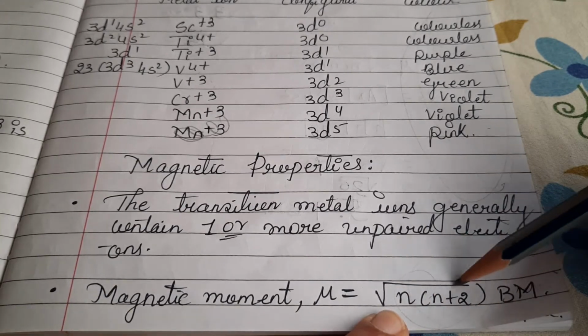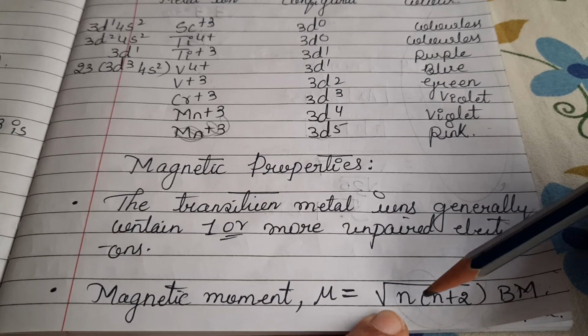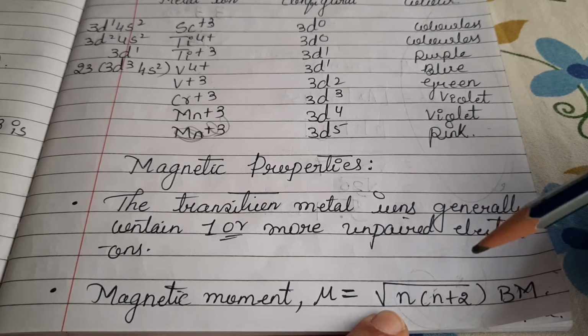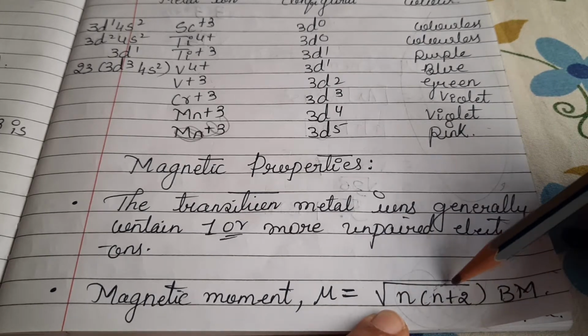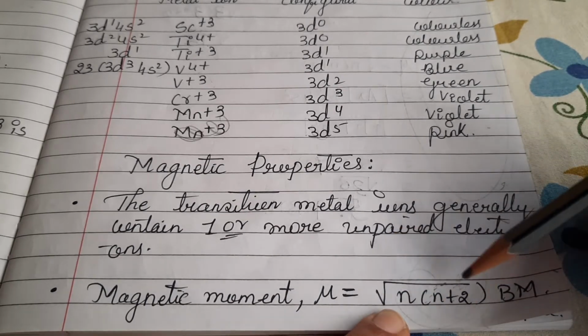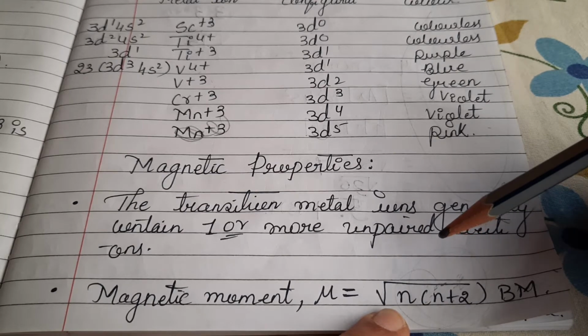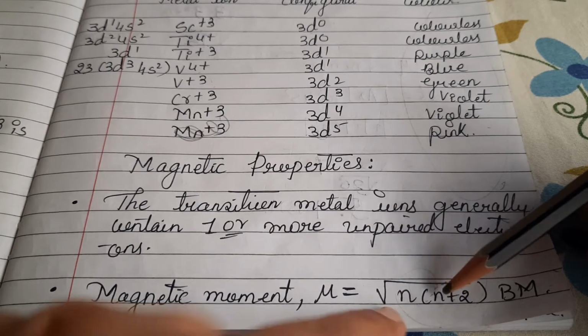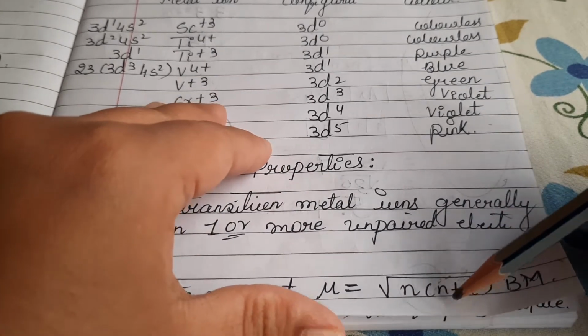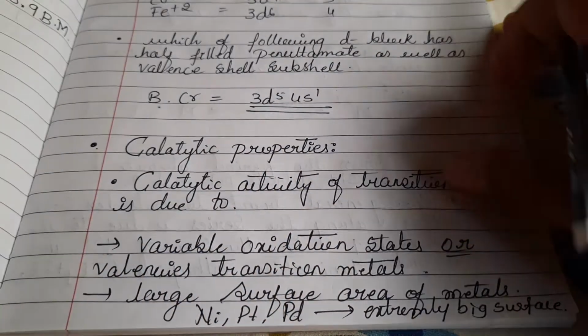Quantum numbers we have studied: spin quantum number, azimuthal quantum number, principal quantum number, and magnetic quantum number too. We have studied all these in the chapter Structure of Atom, physical part of first year PUC. If you remember this formula, it is well and good. With the help of this only we can calculate the magnetic moment.